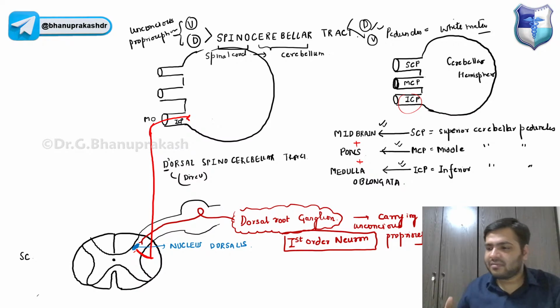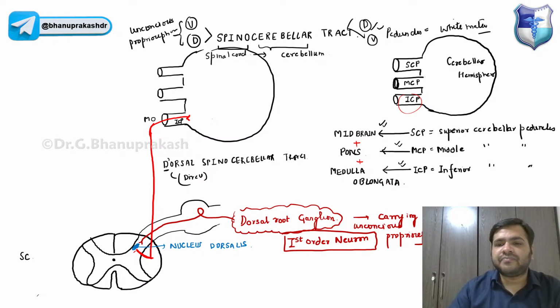Now, second is the ventral spinocerebellar tract. Now, they will decussate to the other side and they will ascend upward through the brainstem, right? That means that they have to cross the spinal cord, then the pons, the midbrain, and they again go to the same side.